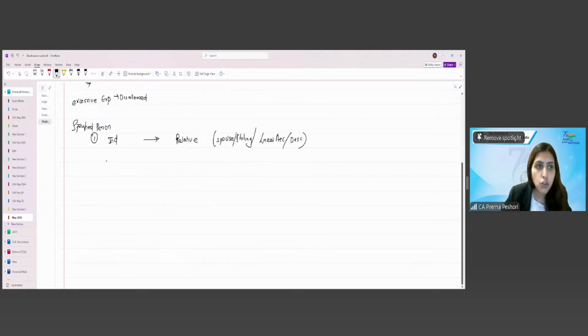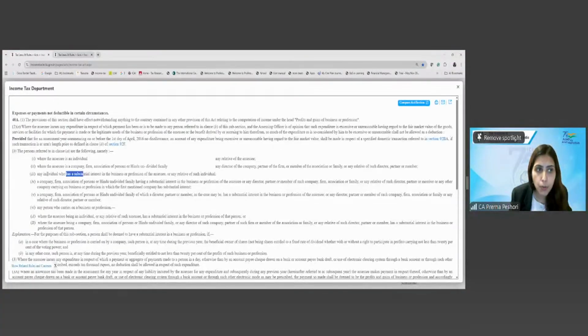Secondly, for the individual who is carrying on business or profession: in respect of the individual carrying on the business or profession who has a substantial interest in the business of the assessee, or any relative of the individual.